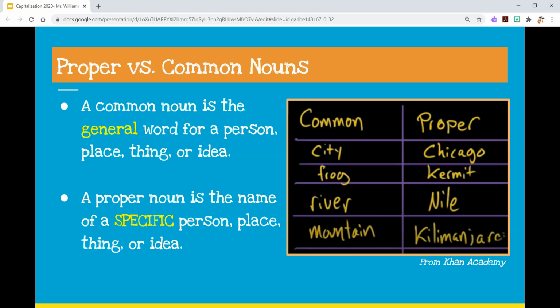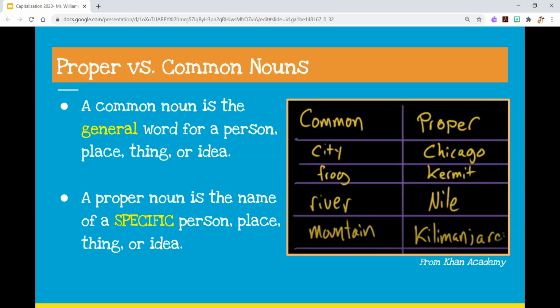So if you know proper and common nouns, the big difference is that a common noun is kind of our general word for a person, place, thing, or idea, whereas a proper noun would be the specific person, place, thing, or idea. So if you look at the right, we have the screenshot from Khan Academy. And so like we might have as common nouns cities, frogs, rivers, mountains, and we could point to tons of those. But when we refer to a specific city that has a name like Chicago, or a specific frog like Kermit, or just in any case, a specific name for a general noun, we're going to capitalize that.